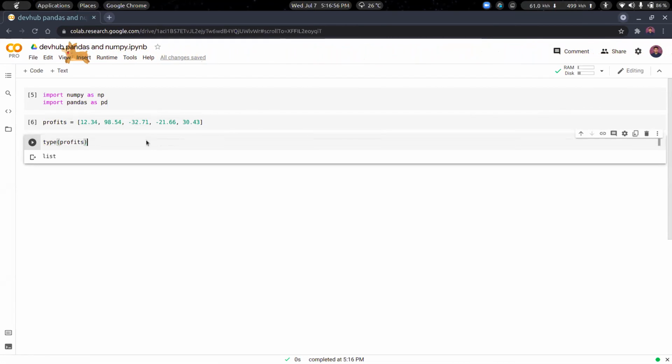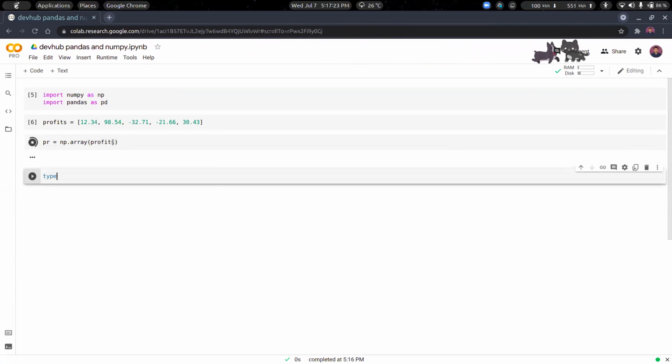Now, if you want to do a lot of tasks with these numbers, it would be better to use NumPy, as you will see. Say we want to create this as a NumPy array. I'm writing PR so that I have to write less in the next few lines: np.array(profits).